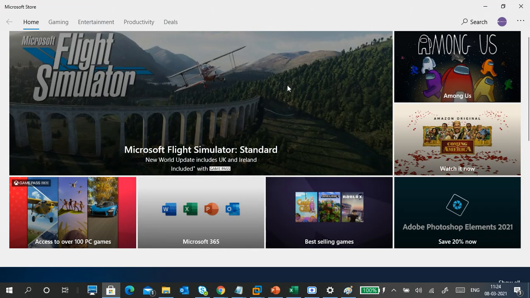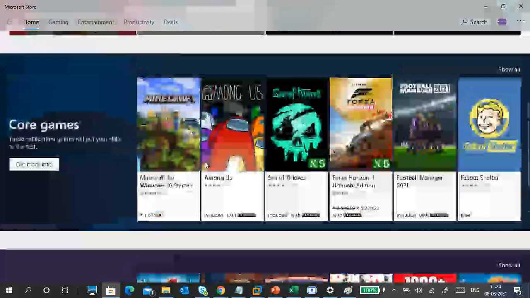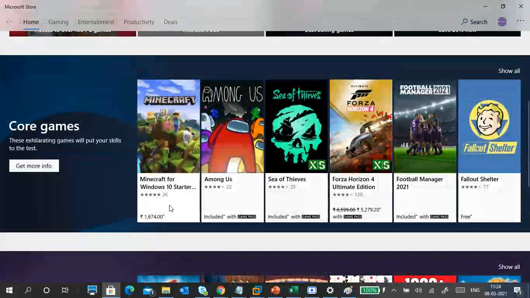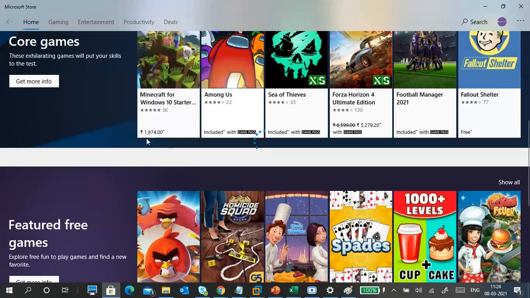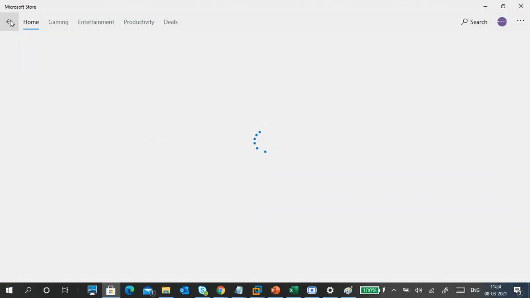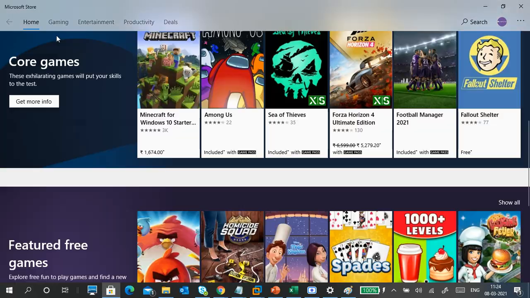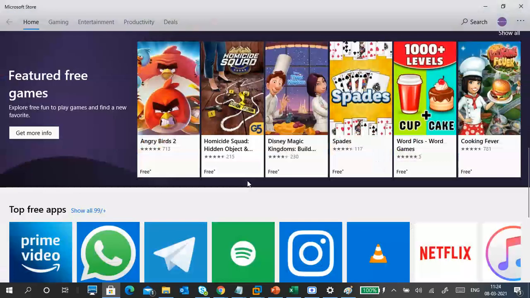Just like your Android store only. Just you have to put a Microsoft account, then you can download games. Some games are free. Some games are paid version. So you can see this is 1600. Some you have to pay, some are free games, some require a Game Pass. For example, you have an Xbox and you buy a game in Xbox and you want to play it in Windows 10, you can. Angry Birds 2 free game is there.